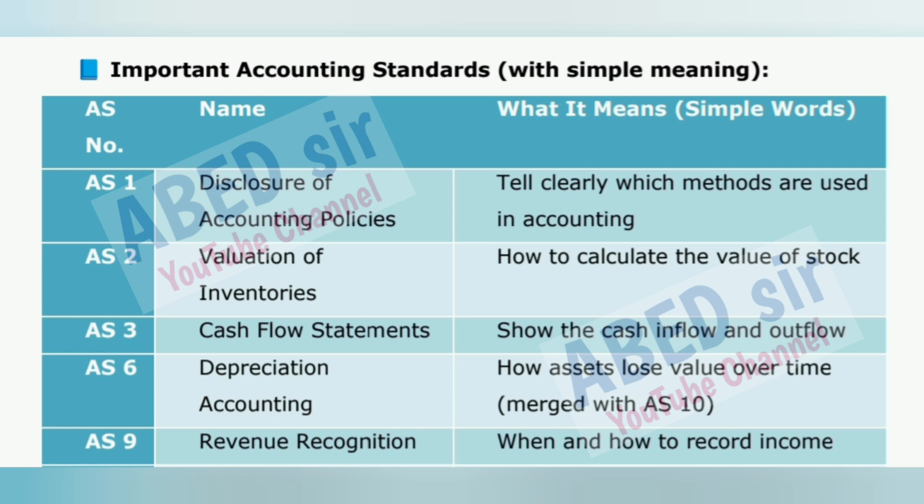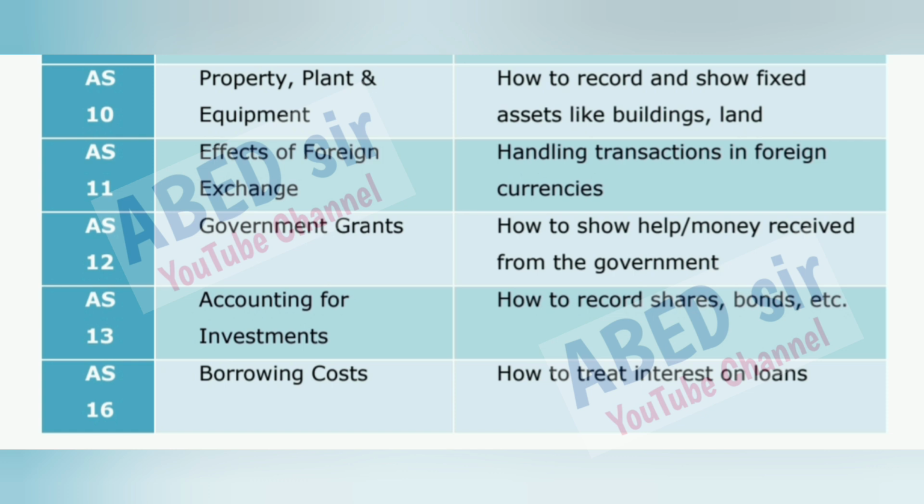AS 9, Revenue recognition: when and how to record income. AS 10, Property, plant and equipment: how to record and show fixed assets like buildings, land. AS 11, Effects of foreign exchange: handling transactions in foreign currencies. AS 12, Government grants: how to show help money received from the government. AS 13, Accounting for investments: how to record shares, bonds, etc. AS 16, Borrowing costs: how to treat interest on loans.